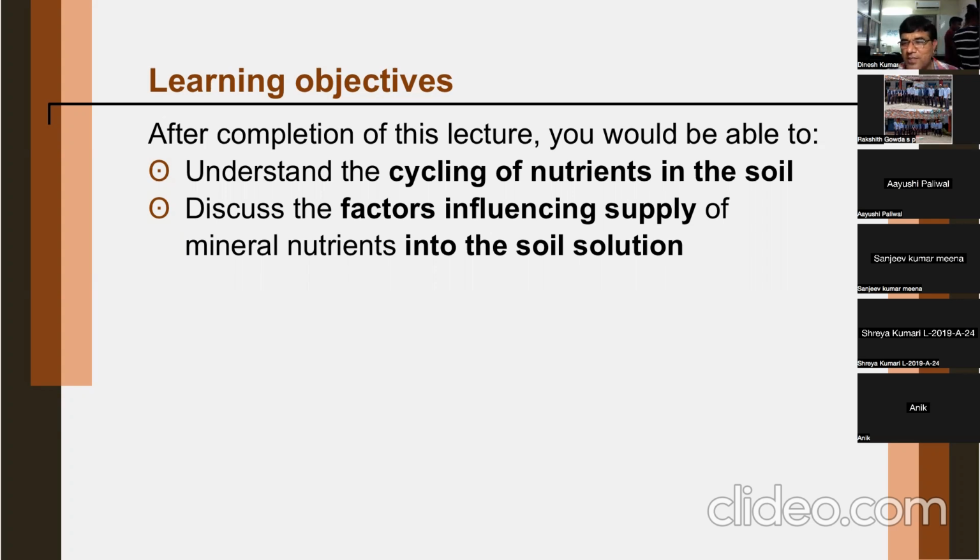So cation exchange capacity and anion exchange capacity are going to affect the nutrient supply, along with soil texture, organic matter, microbes, water content, and also the buffering capacity. Buffering capacity, do you know what is buffering capacity of the soil? Anybody from soil science? What is buffering capacity of soil?